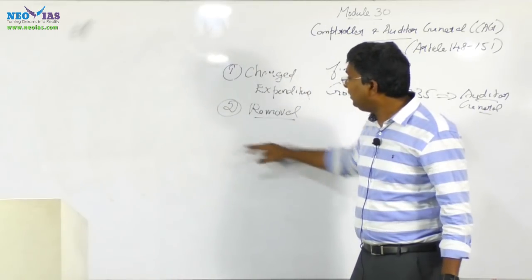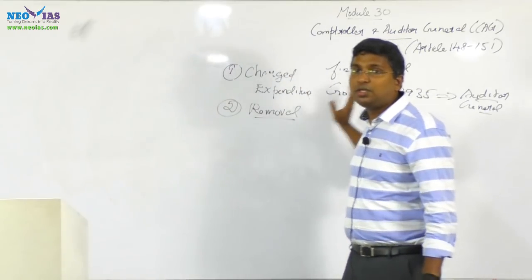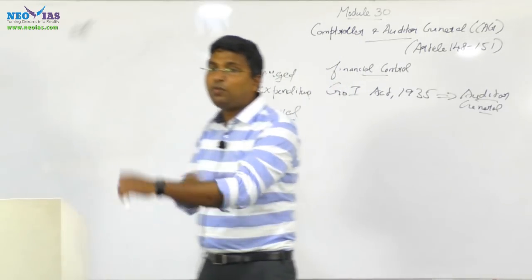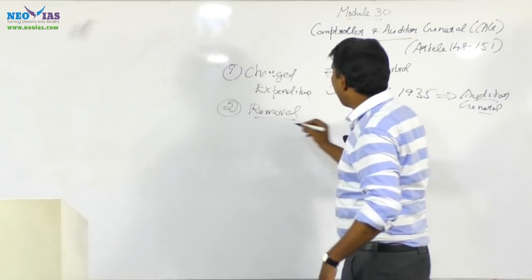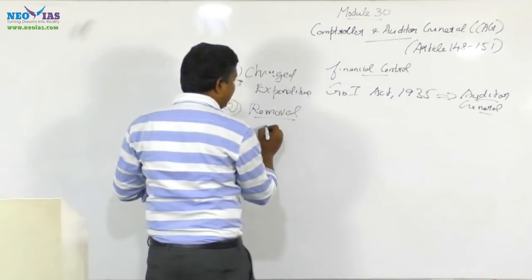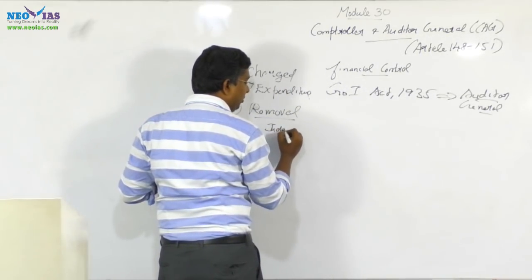Second is regarding the removal of the Comptroller and Auditor General. It's very important. The CAG can be removed in the same manner as that of a Judge of the Supreme Court.